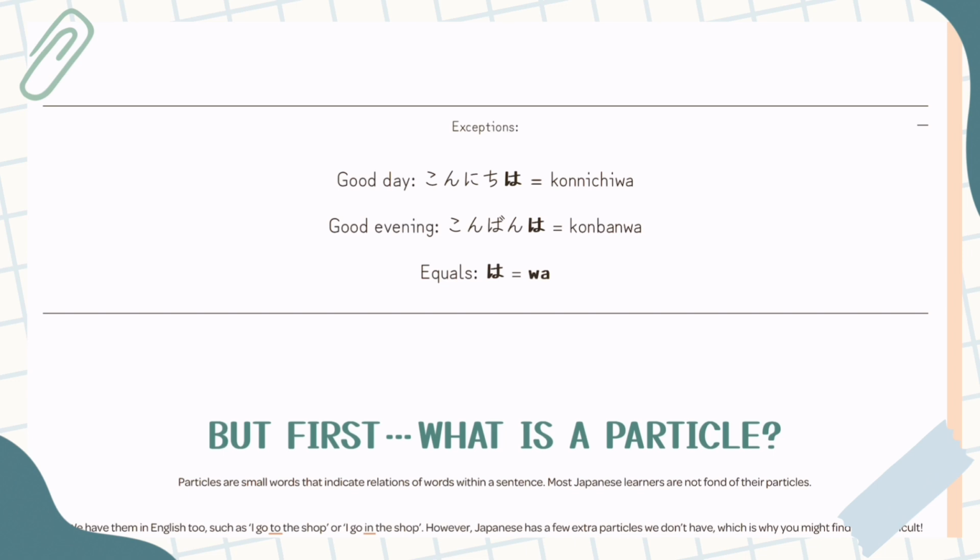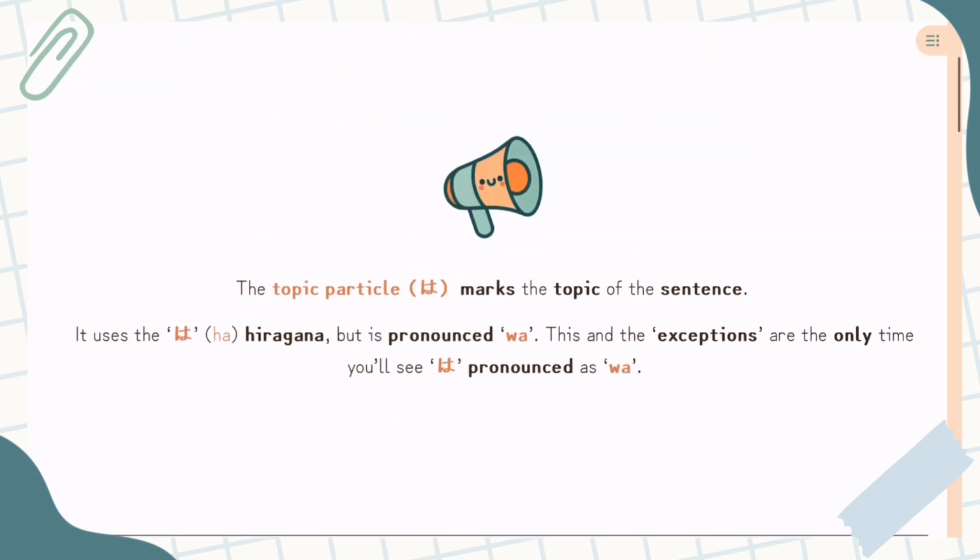So earlier in lesson 1, we learned some basic math phrases. One of them was equals, which is wa. This one is also pronounced wa, even though it uses the ha hiragana. Technically, if you were going to write it, it uses the equals symbol, but if you really wanted to write the pronunciation, as if you were writing this word here, equals, in Japanese, it would be wa, with the ha hiragana. All other times I can think of, the ha hiragana is going to be pronounced ha in a word.